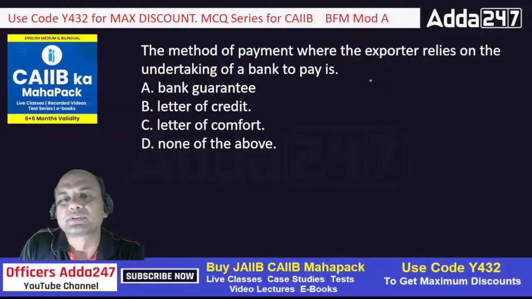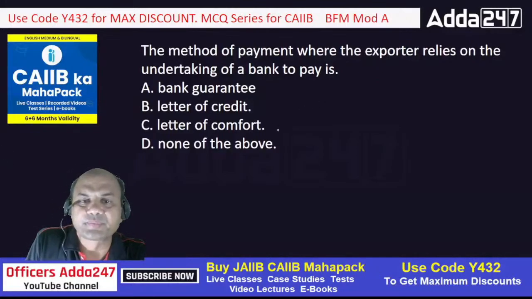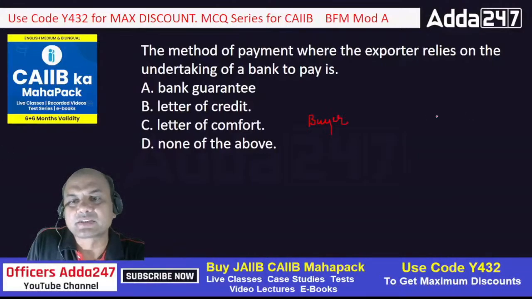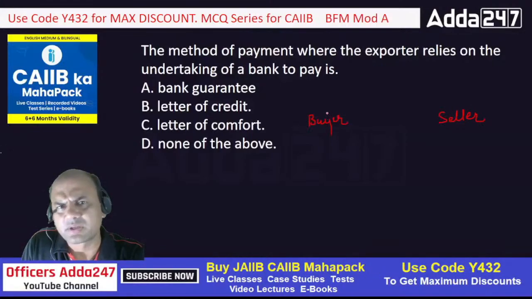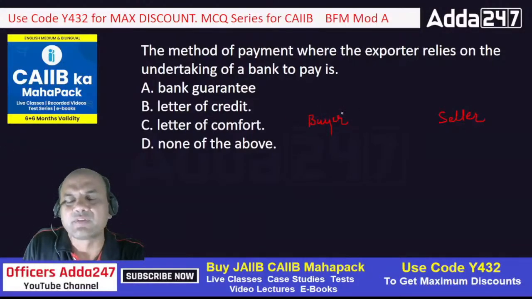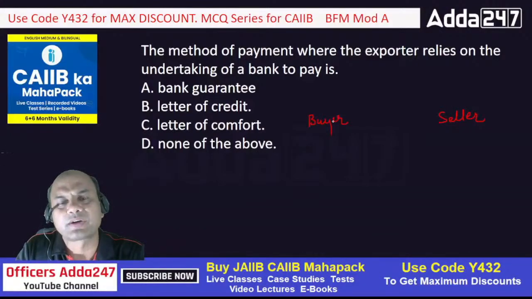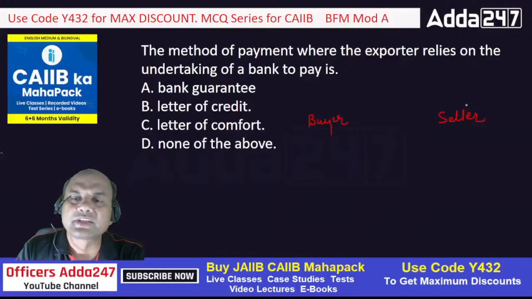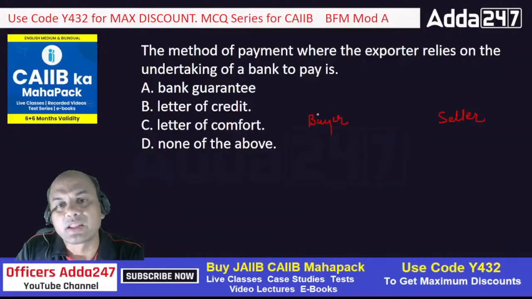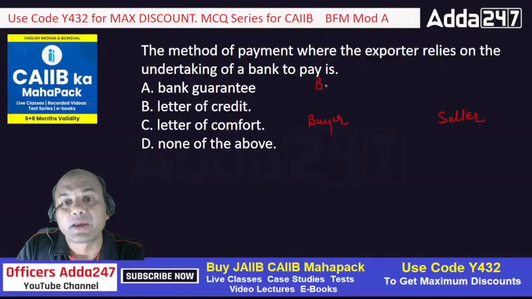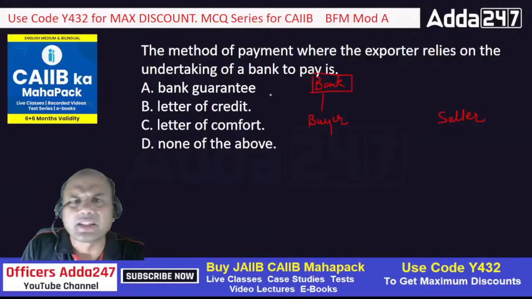See this. Suppose I am the buyer, and someone is a seller somewhere. Now the seller does not trust me, whether I'll pay or not, because obviously how will he or she trust me, they are in a different country, I am in a different country. So what does the seller say? Instead of you giving me the payment guarantee, you tell your bank, some big bank in your country, to give me a payment guarantee. So yeah, then it's simple.